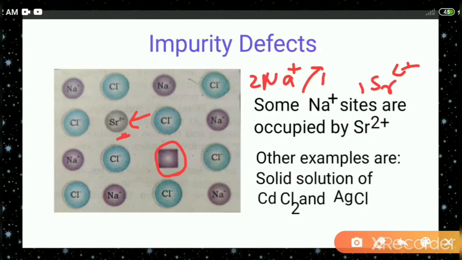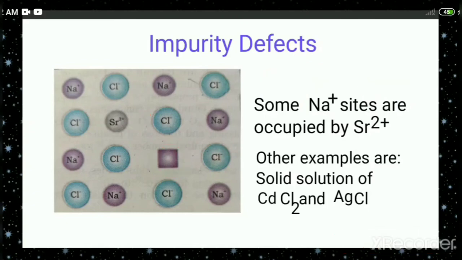Therefore, some of the Na plus sites are occupied by strontium ion, and in order to maintain electrical neutrality, one strontium ion enters and 2 Na plus ions leave the crystal. Then only it will become electrically neutral. When you count the number of positive and negative ions, you will get an equal number. That means this crystal is perfectly neutral.